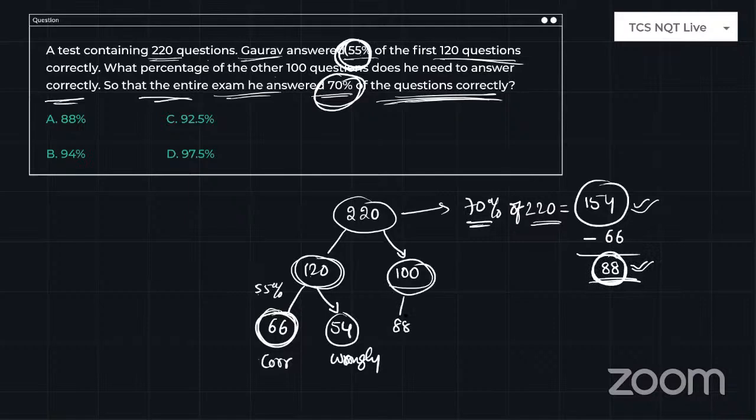So 88. What is the question about? What is the percentage of the other 100 questions he needs to answer correctly? Out of 100 questions, he needs to answer 88 correctly. Then what will be the percentage? Tell me in the chat. 88%.